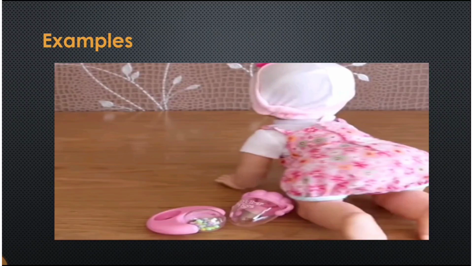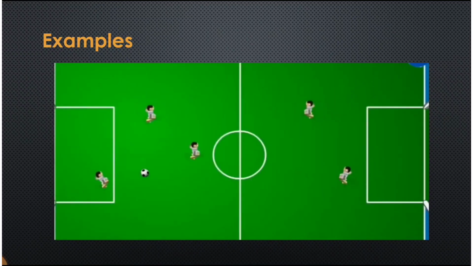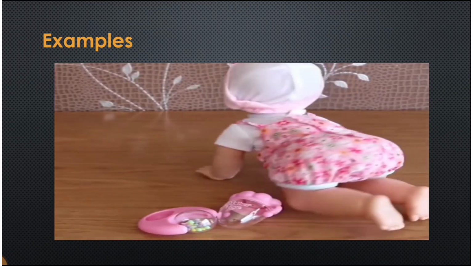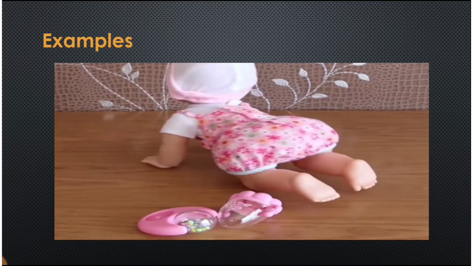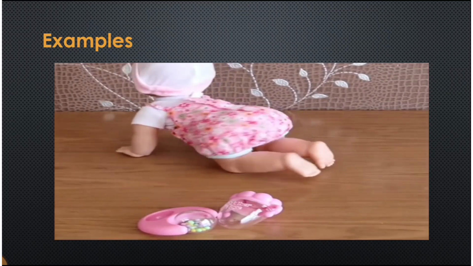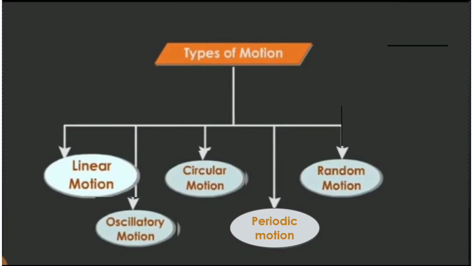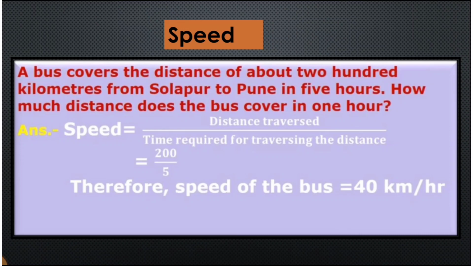Some other examples of random motion are the movement of a crawling baby, then the motion of the players in a game of football. Yes, these are some examples of random motion. We have studied the types of motion: linear motion, oscillatory motion, circular motion, periodic motion, and random motion. Now let us study speed.